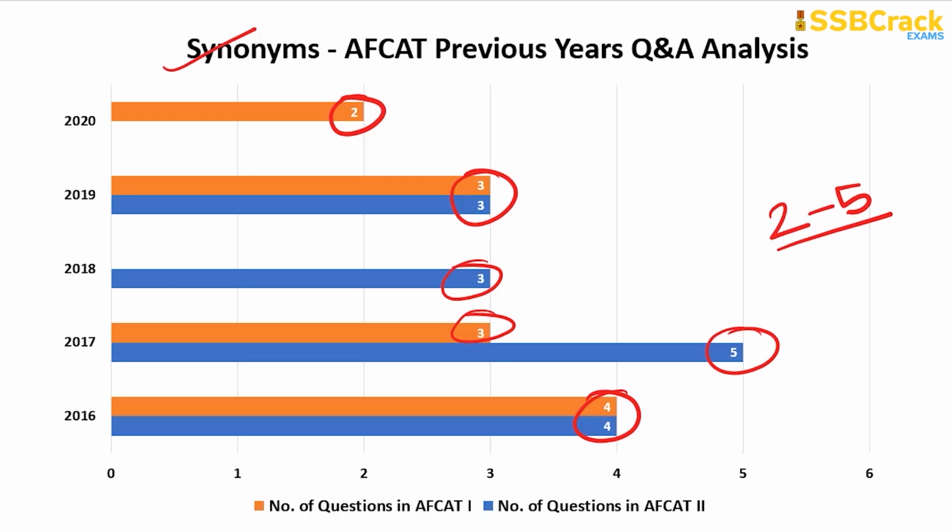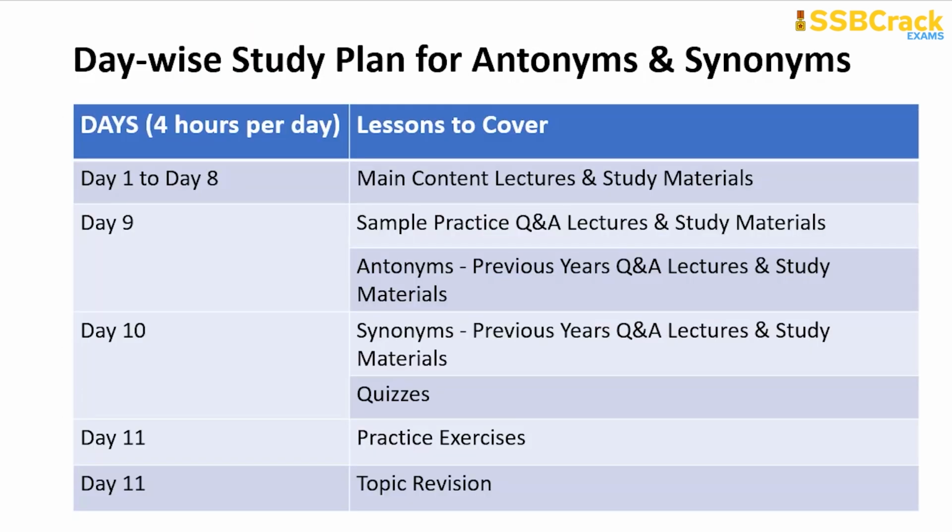section. Okay. So now we will look into the day-wise study plan for each of the most important topics. Okay. So we will start with the day-wise study plan for antonyms, synonyms. Now again, we will take 4 hours per day for this study plan. Okay. So day 1 to day 8, we are going to cover the main content lectures and study materials for both antonyms and synonyms. Okay.